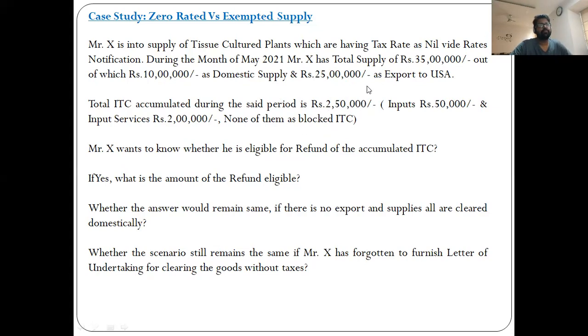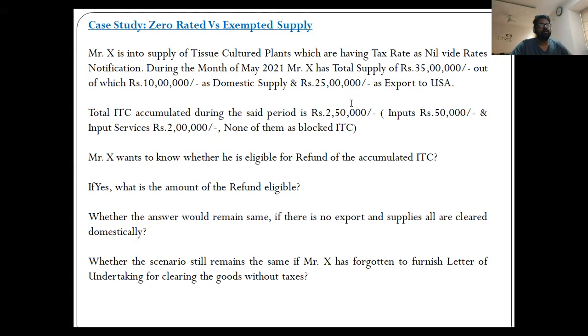But if it is in this proportion, then for the domestic supply we will have to reverse the ITC pertaining to it, because it will be treated as exempt, and with respect to the zero rated supply we will be eligible to claim the refund. So ideally, 2,50,000 into 10 lakh divided by 35 lakh,